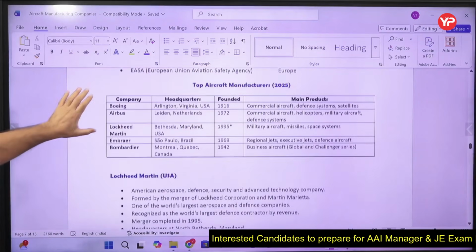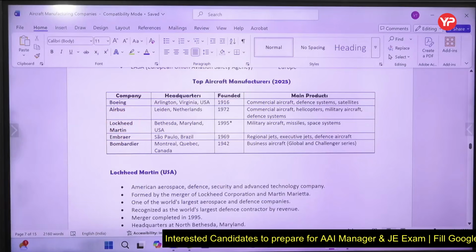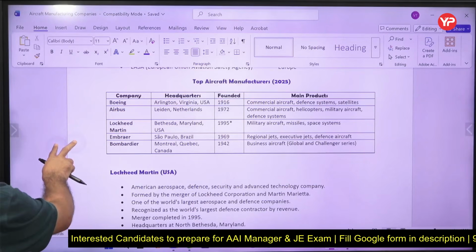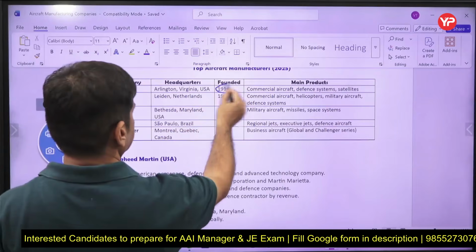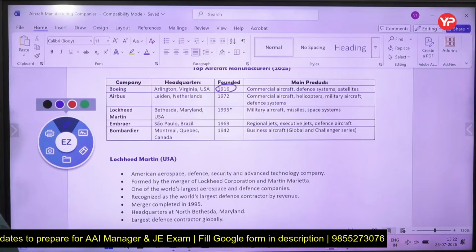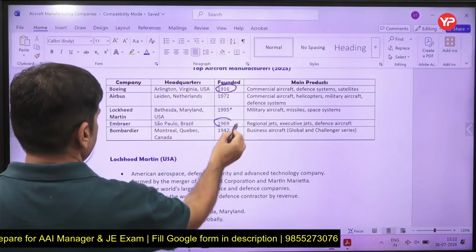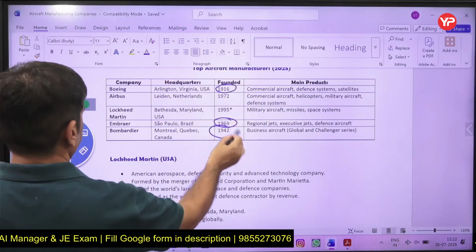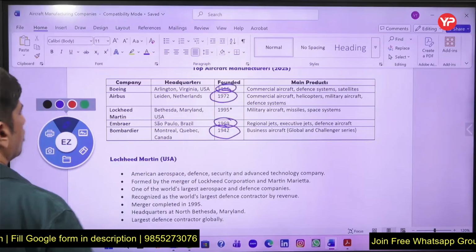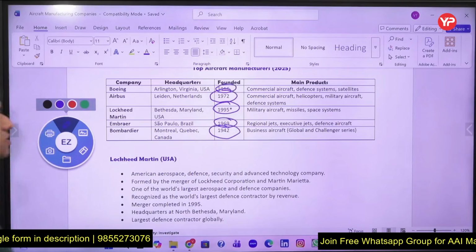Top aircraft manufacturers in 2025 and when they were founded. Boeing is one of the oldest, Virginia, USA. Then Embraer, Brazil, 1969; Bombardier, Canada, 1942; Airbus 1972; Lockheed Martin 1995.